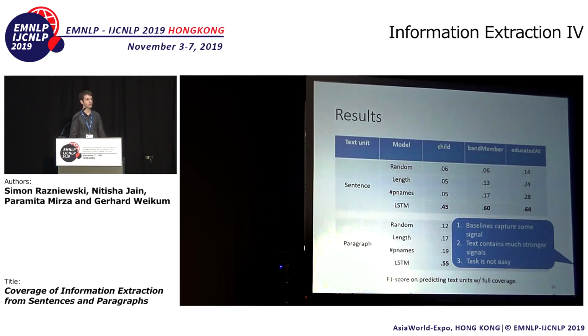Is there any plan to extend this to multi-document level? Because you can consider information from multiple documents, and then you can have a better idea. For example, in the application of populating a knowledge graph, you might consider multiple documents before you aggregate all the information and put it in a knowledge graph. Right? Yes, we would like to extend this to document level. That makes the annotation more challenging, but that's planned.